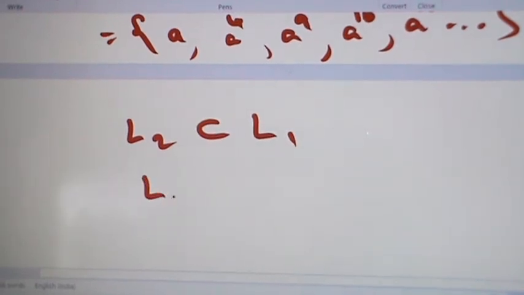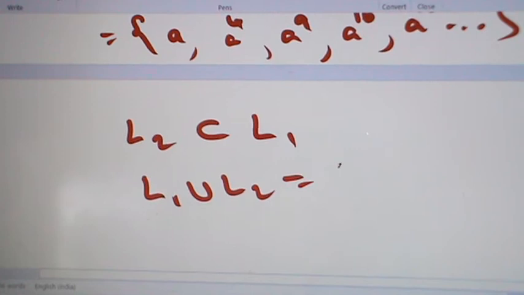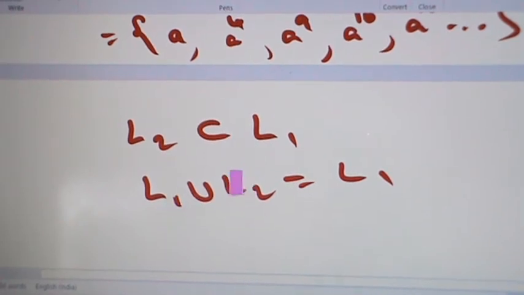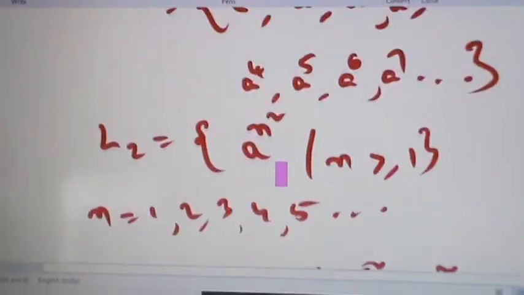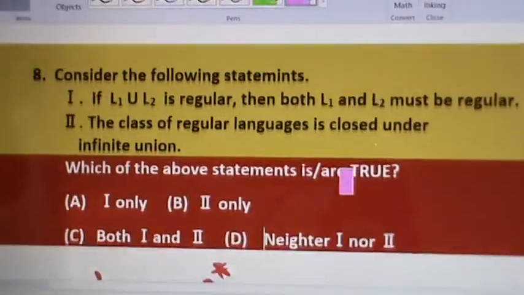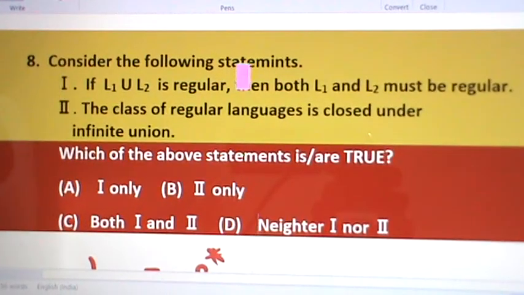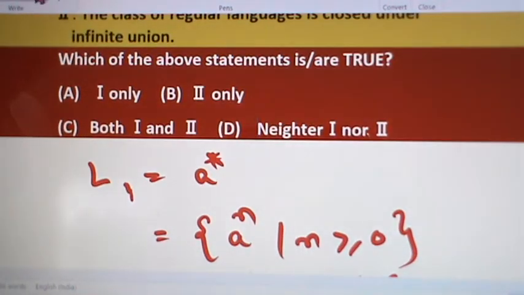So we have L1 union L2 equal to L1. Here L1 is regular, so L1 union L2 is regular, but L2 is not regular. So from this example also, statement 1 is wrong. I take another example.